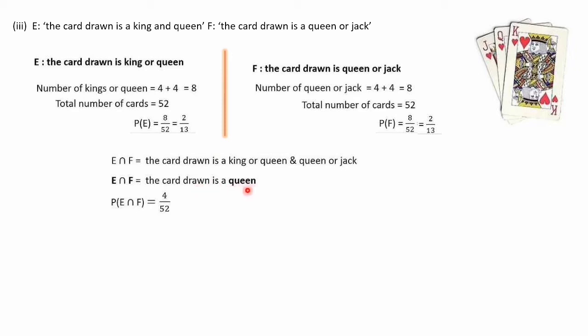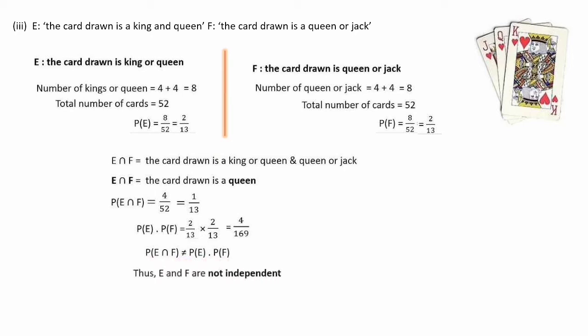So P of E intersection F: there are 4 queens in one deck of cards, that is 4 divided by 52, equal to 1 divided by 13. Then P of E into P of F we can calculate. P of E is 2 by 13 and P of F is again 2 by 13. So 2 by 13 into 2 by 13 is equal to 4 divided by 169. It is quite clear that P of E intersection F and P of E into P of F are different. So P of E intersection F is not equal to P of E into P of F. Therefore, we can conclude that E and F are not independent.